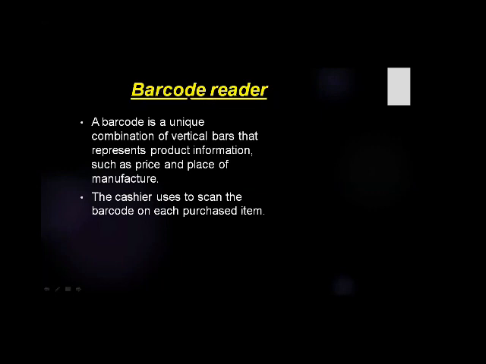And what is a barcode? A barcode is a unique combination of vertical bars that represent product information such as price and place of manufacture.